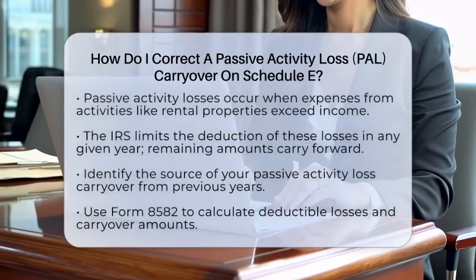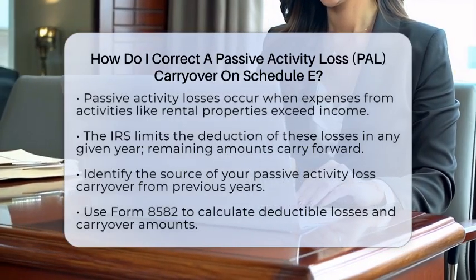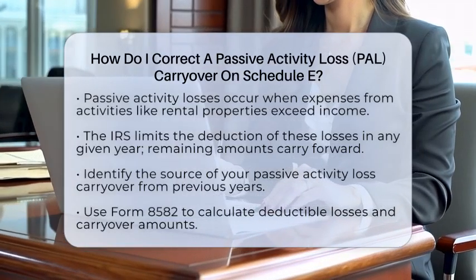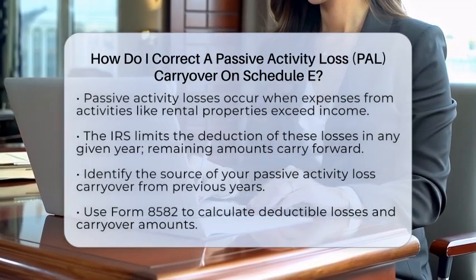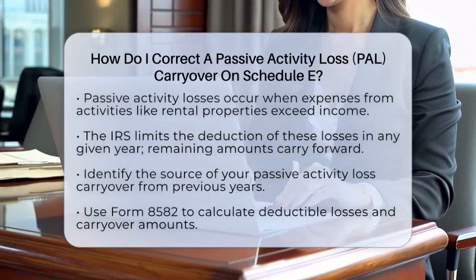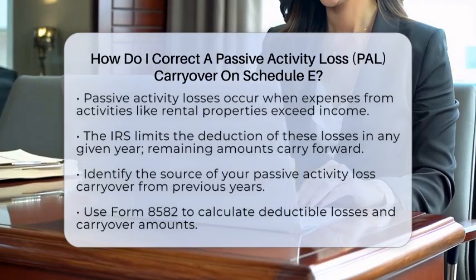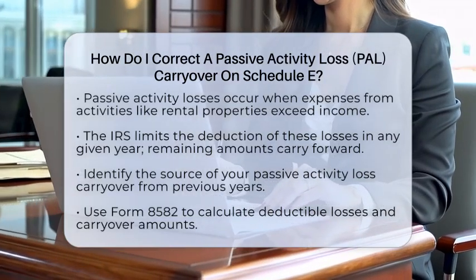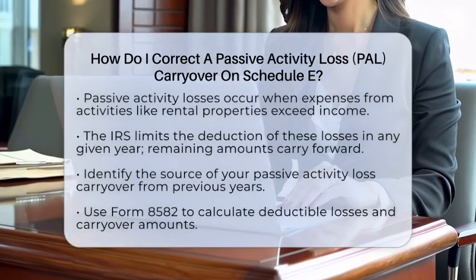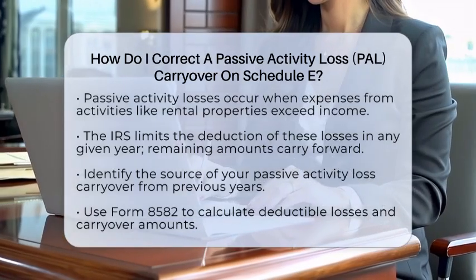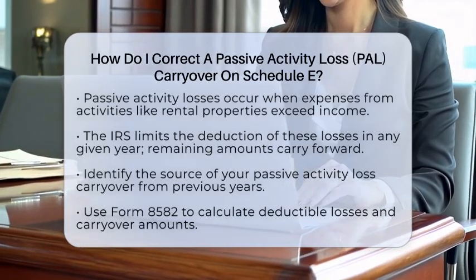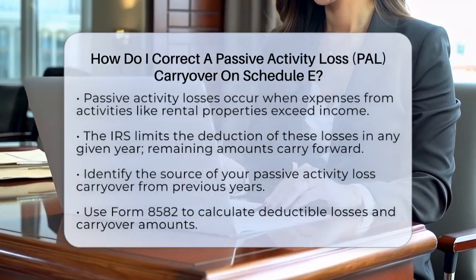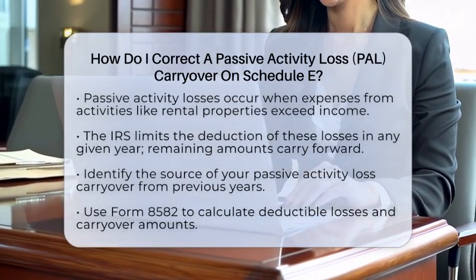First, it is important to understand what passive activity losses are. These losses occur when your expenses from passive activities, like rental properties or limited partnerships, exceed the income you earn from those activities. The Internal Revenue Service limits how much of these losses you can deduct in any given year. If you cannot deduct all of your losses, the remaining amount is carried forward to future years.